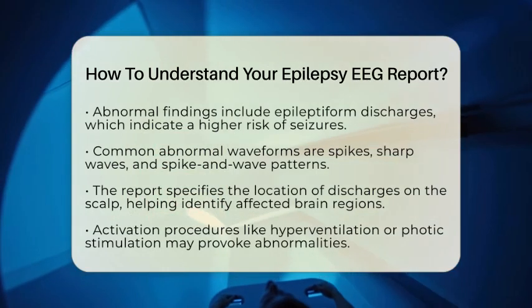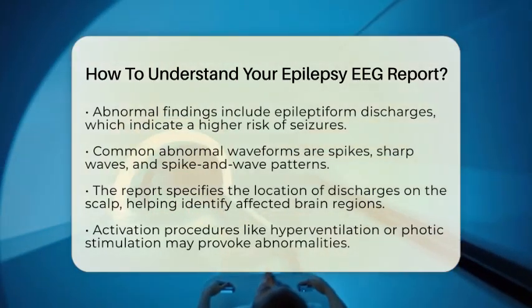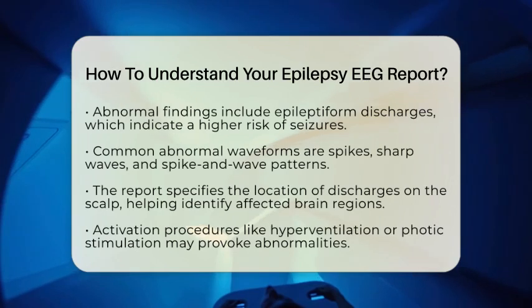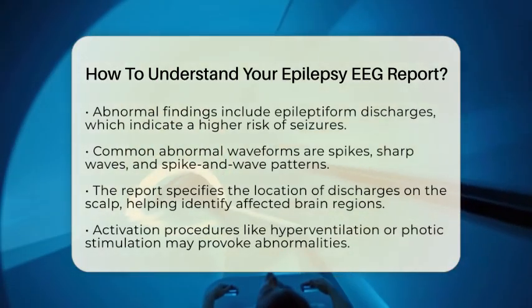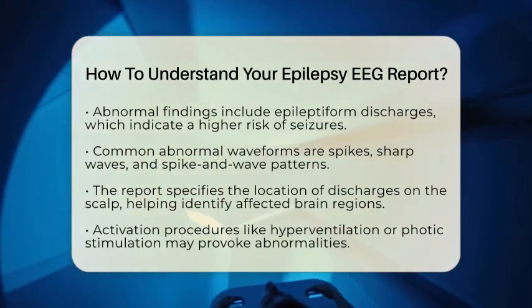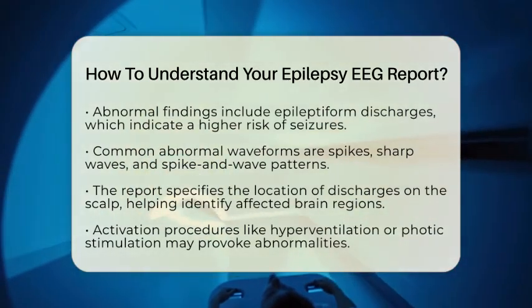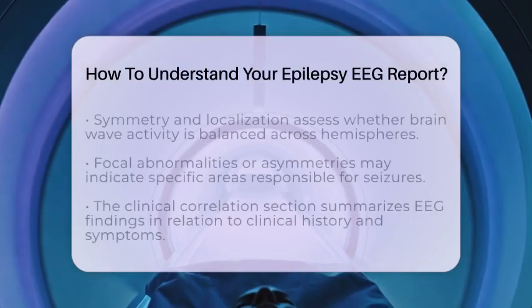Another important aspect is symmetry and localization. The EEG report assesses whether brain wave activity is symmetrical across both hemispheres. If there are focal abnormalities or asymmetries, it may suggest a specific area of the brain responsible for seizures.